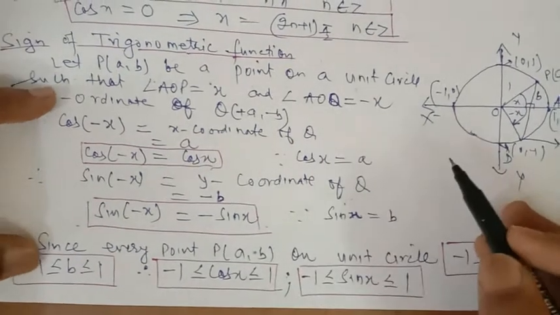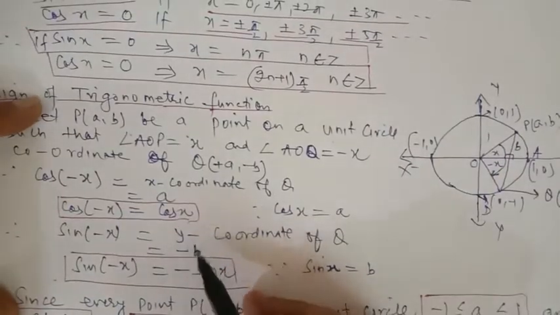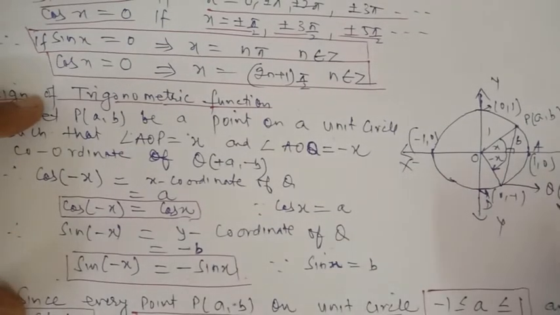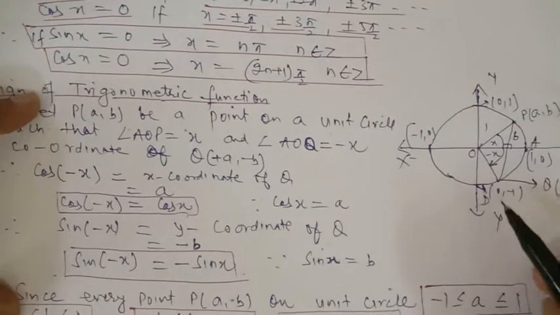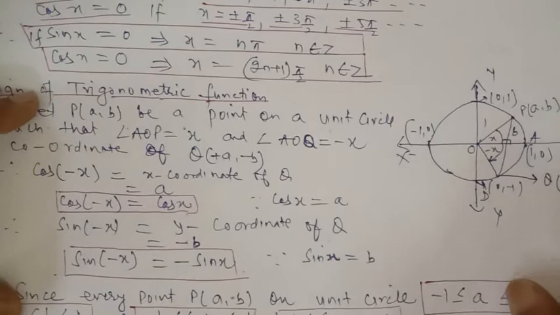So what we have concluded is that in the fourth quadrant, the value of cos is positive and the value of sine is negative. And you know that in the fourth quadrant, the x coordinate is positive and the y coordinate is negative. Similarly, if you take any point in the second or third quadrant, we can easily find the value of sine, cosine or any other trigonometric function.